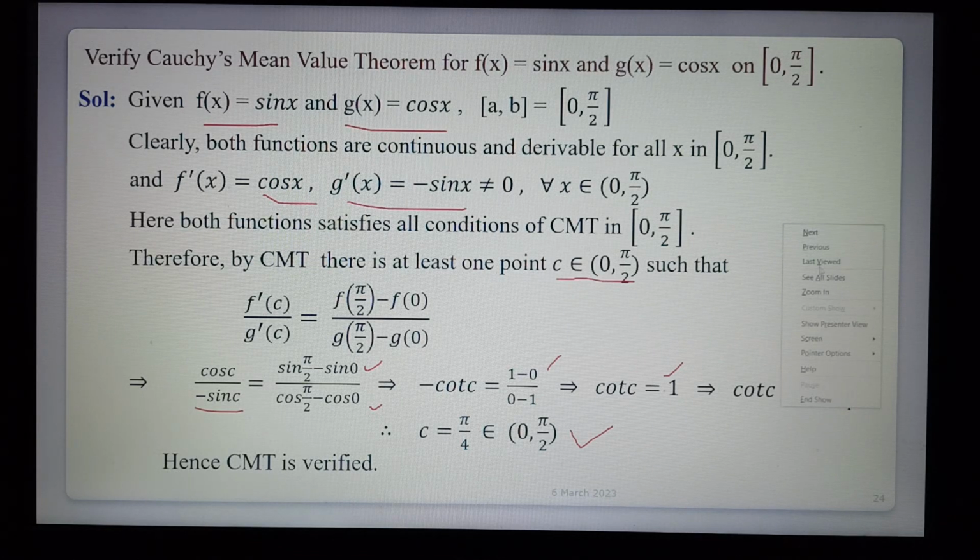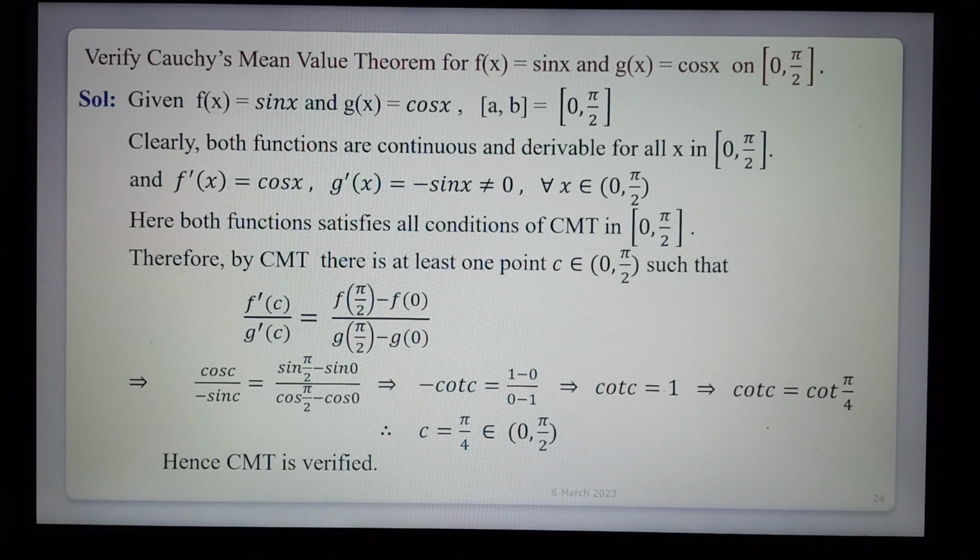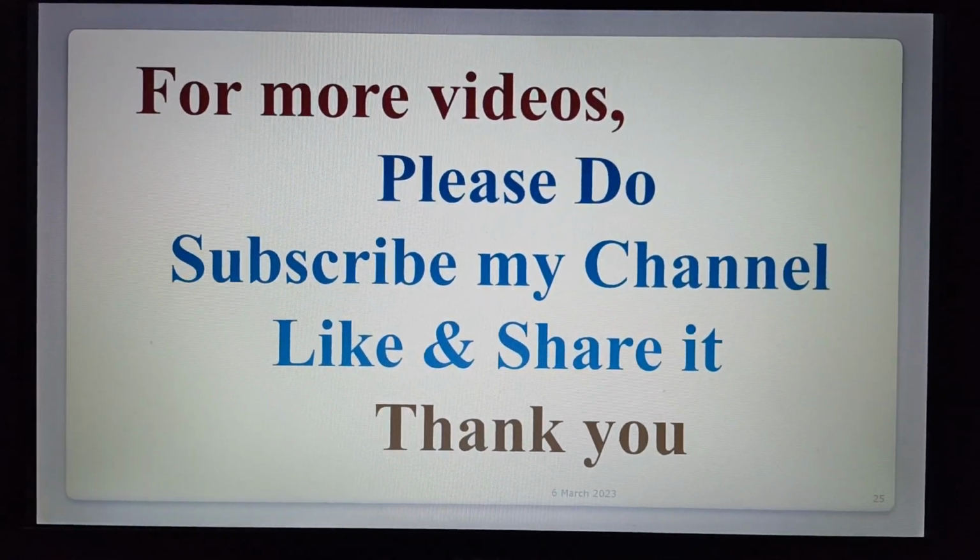So next one. Okay, thank you. This is the Cauchy's mean value theorem and verification.